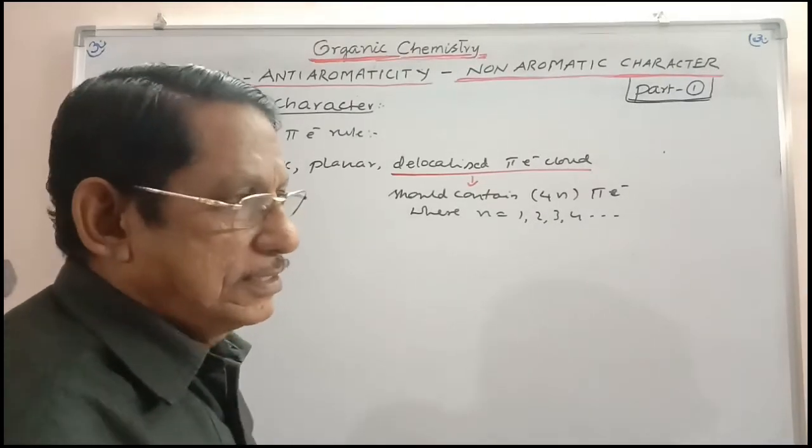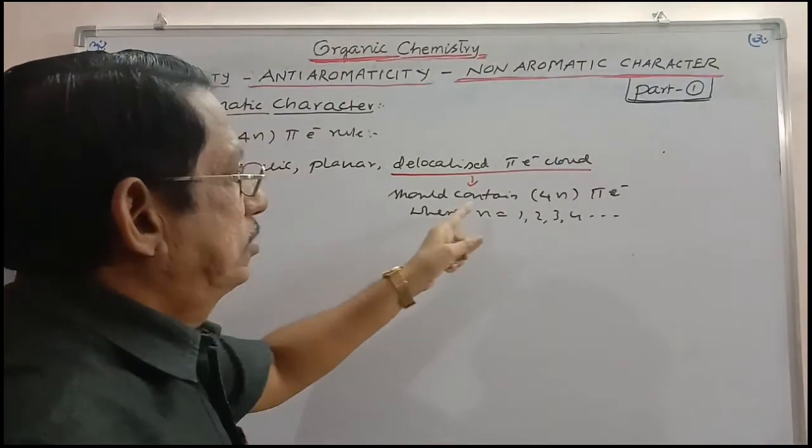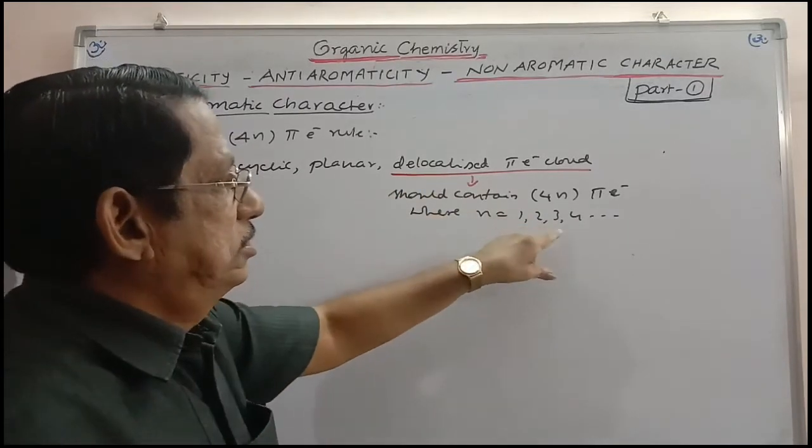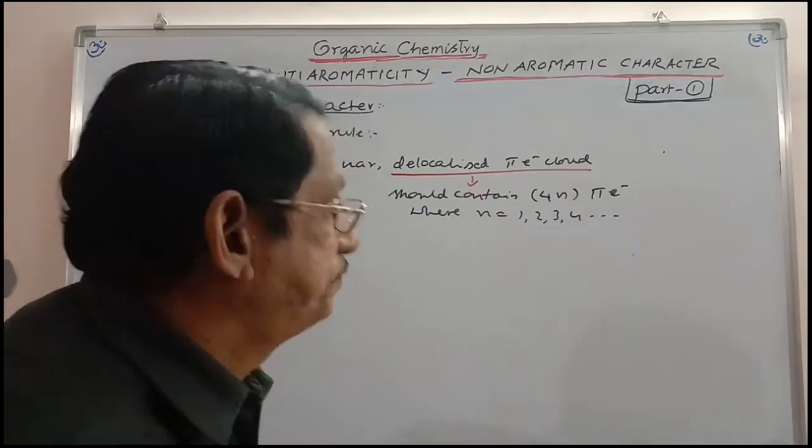How can you expect the character then? And so it should contain 4n pi electrons in the delocalized cloud, where n is equal to 1, 2, 3, 4, etc.